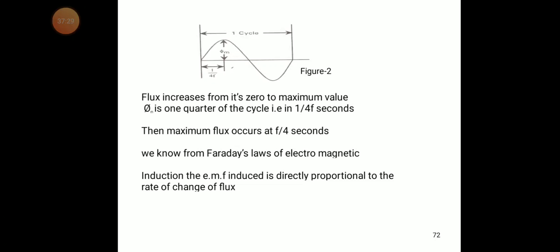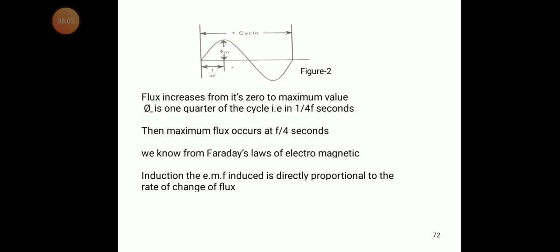The total cycle is 360 degrees, half of it is 180, and in that we have 90. In one quarter of the period we get the maximum value. The maximum flux occurs at 1/4f seconds for each cycle.